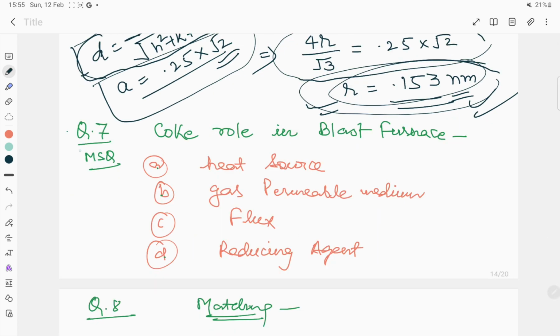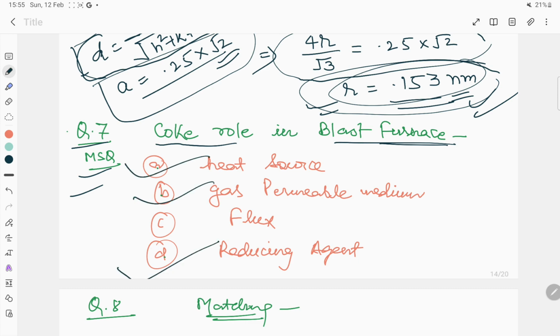Question number 7 is an MSQ type, in which we have to identify the role of coke in blast furnace. The options given are: heat source, gas permeable medium, flux and reducing agent. So the correct answer is A, B and D.